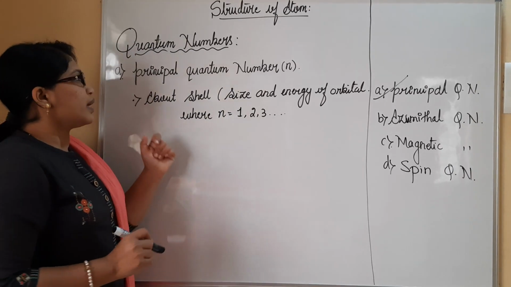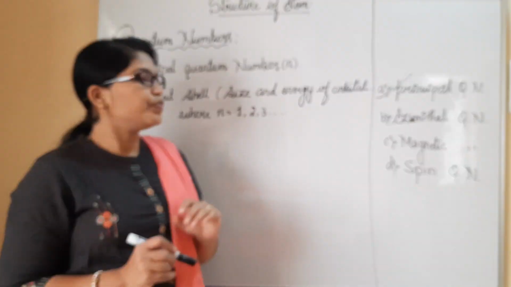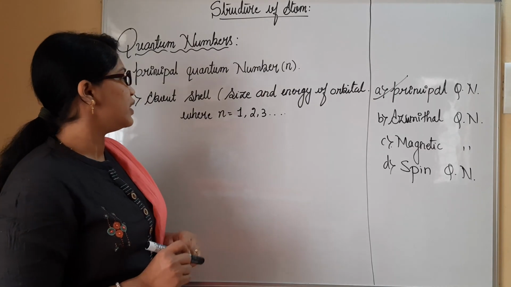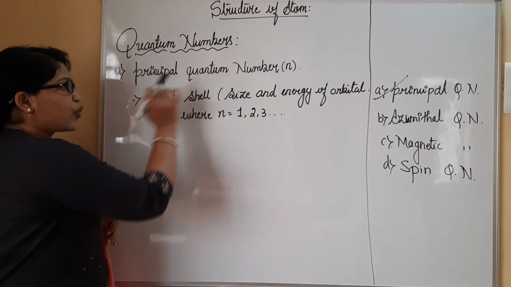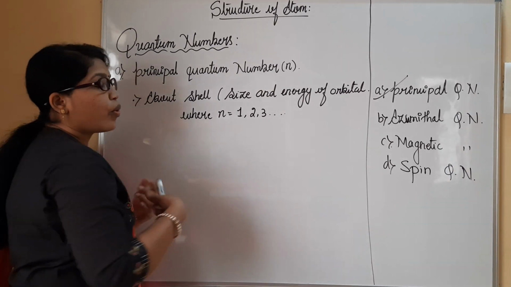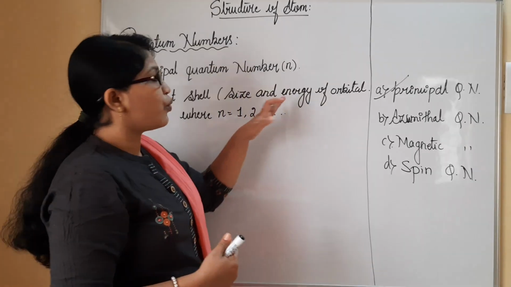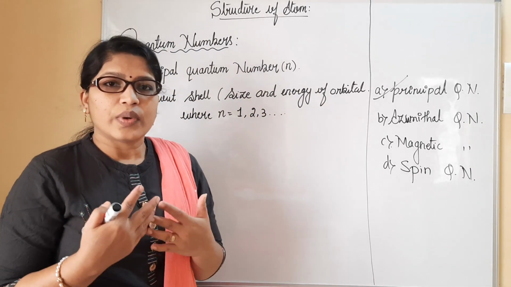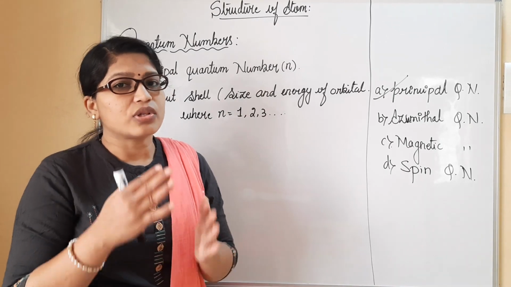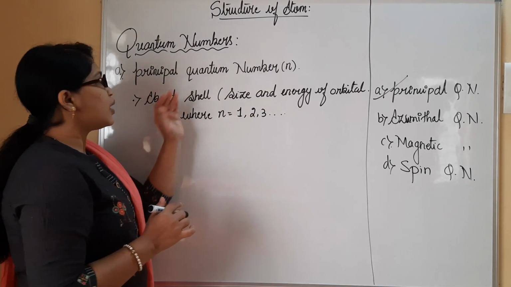Now, what exactly is the work of this principal quantum number? This principal quantum number tells us about the shell. What type of shell is there? What is the energy of that shell? What is the size of that shell? How many electrons does it contain? All those things are explained by the principal quantum number.